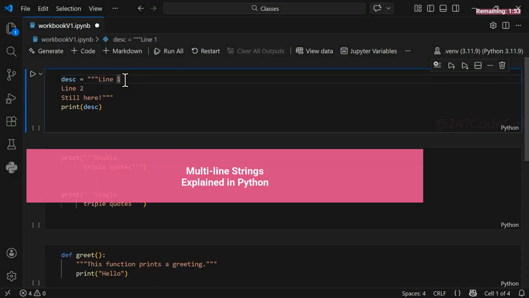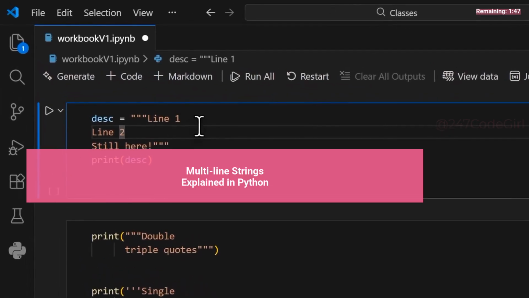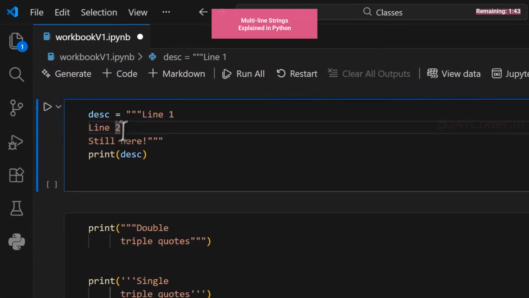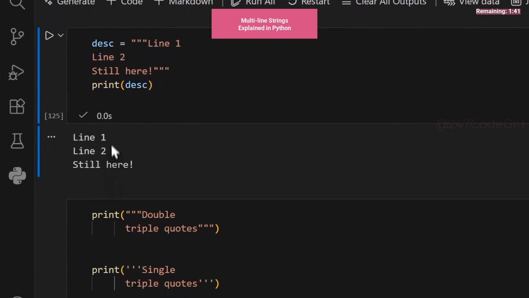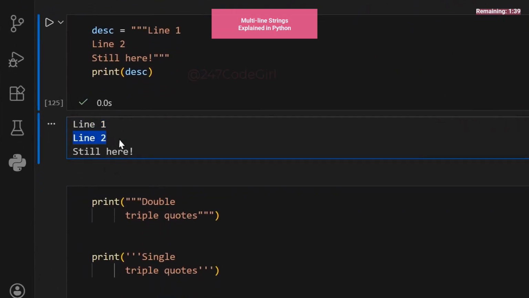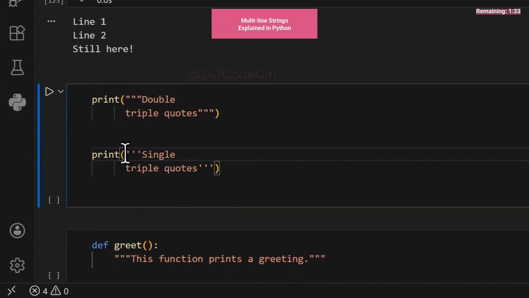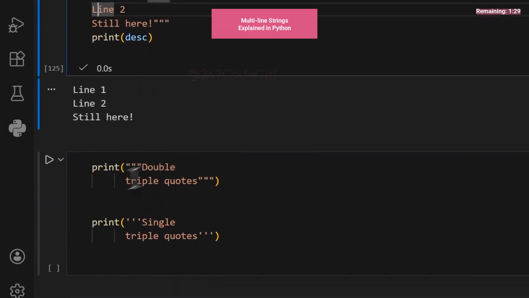Multi-line strings, triple quotes explained in Python. Triple quotes preserve actual line breaks. Here you can see I have a line break at line 1, line 2, and over here. Running this, you can see we have line breaks printed out. You can either use double quotes or single quotation marks like this, but still have three of them. It will also track any indentation.